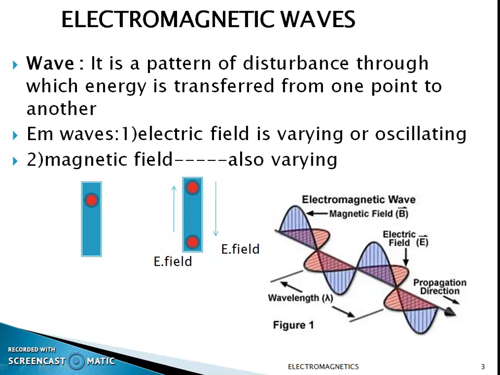In general, waves are the means of transporting energy or information. Or we can say that a wave is a pattern of disturbance through which energy is transferred from one point to another.